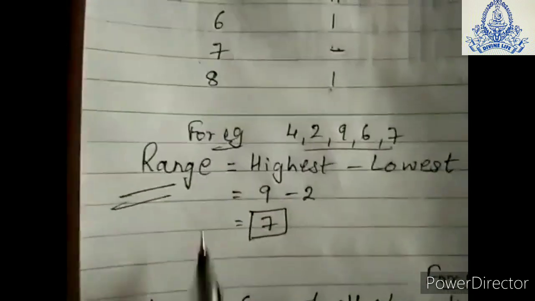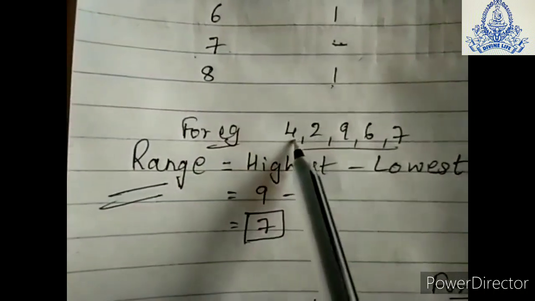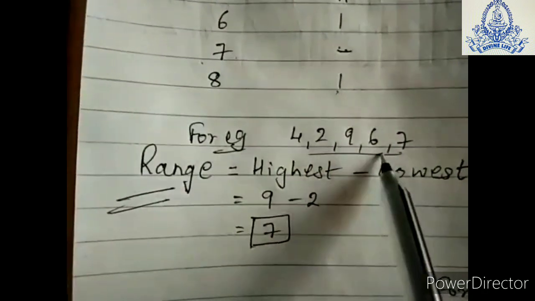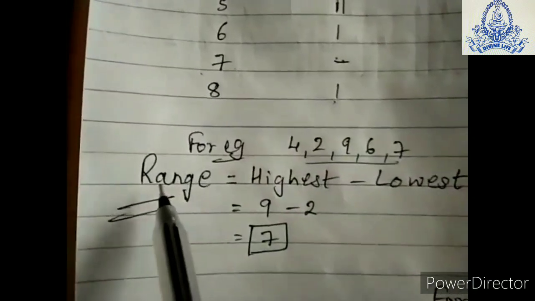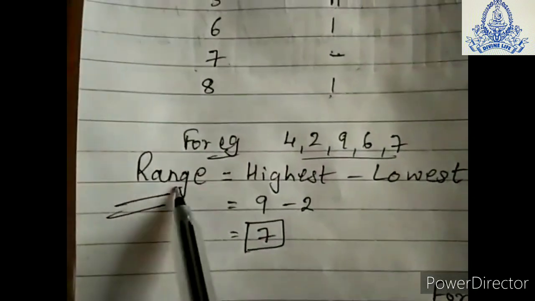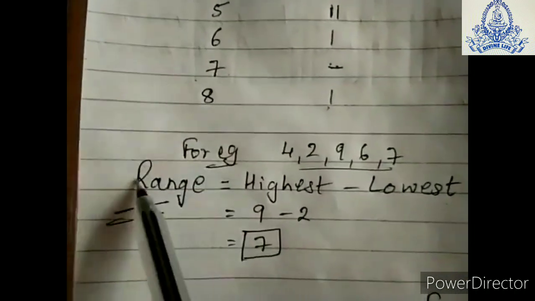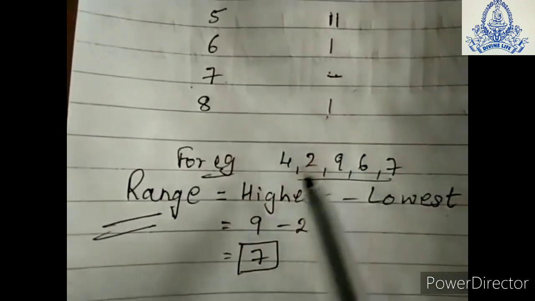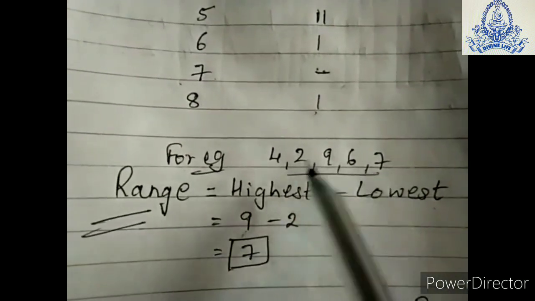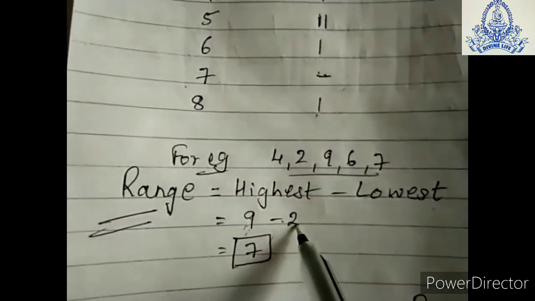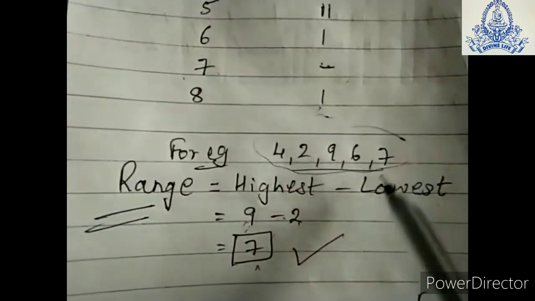Now the second topic of your chapter Data Handling is range. For example, if we take a few numbers like 4, 2, 9, 6, 7, this is the data given, and you are told to find the range. Now what is the range? The range is equal to highest minus lowest. To find the range, we see which number in the data is highest. 9 is the highest here, and the lowest number is 2. So 9 minus 2 is 7. So the range of this data 4, 2, 9, 6, 7 is 7.